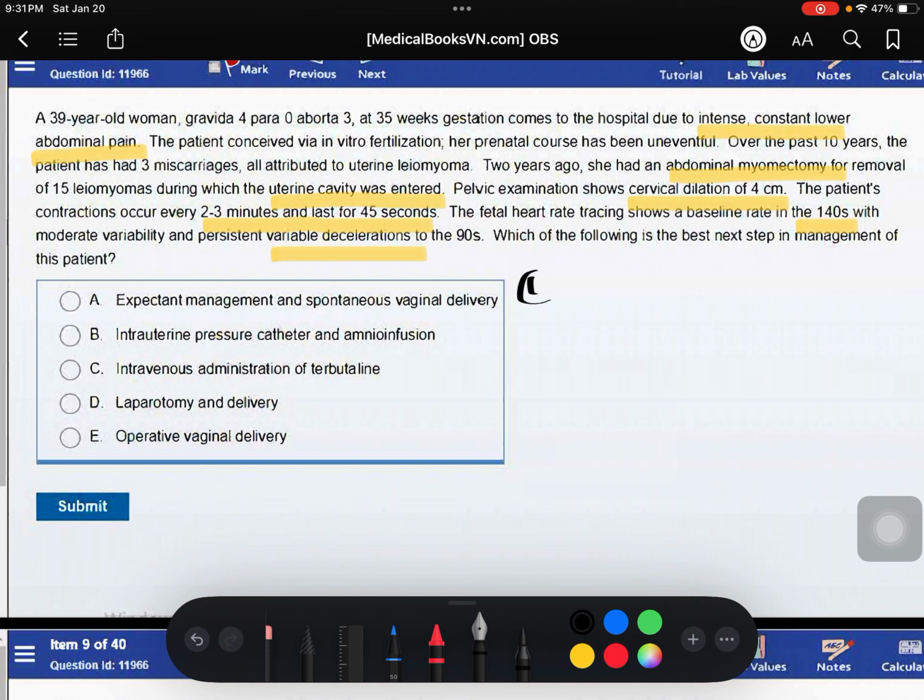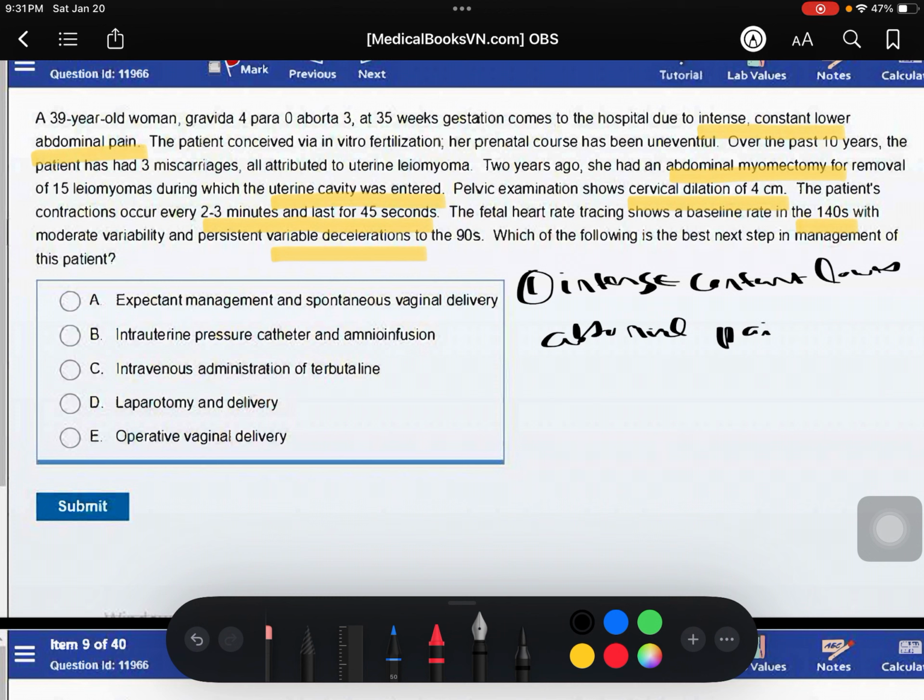First of all, I will write down what the hints in this question are. First of all, we have to go toward the diagnosis. After the diagnosis, we will easily know which of the options is the correct one. The first hint is intense constant lower abdominal pain.